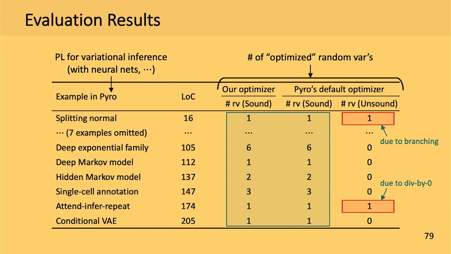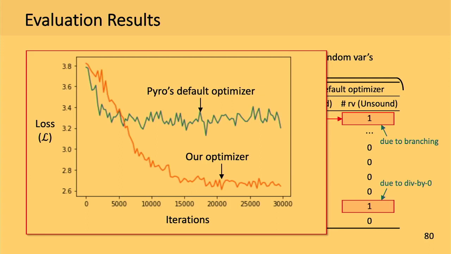You can see that our approach rediscovers all of the sound optimizations that Pyro makes, but with soundness guarantees. But Pyro makes some unsound optimizations in 2 cases, and we found that those unsoundness are due to branching or division by 0. Because of this unsoundness, Pyro's default optimizer performs worse than ours.